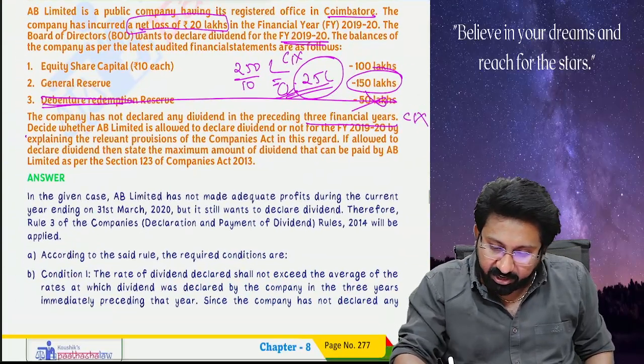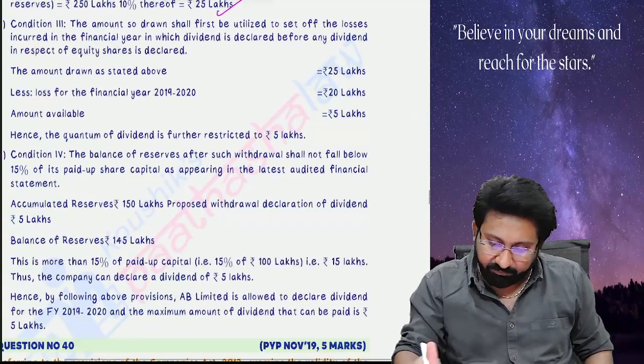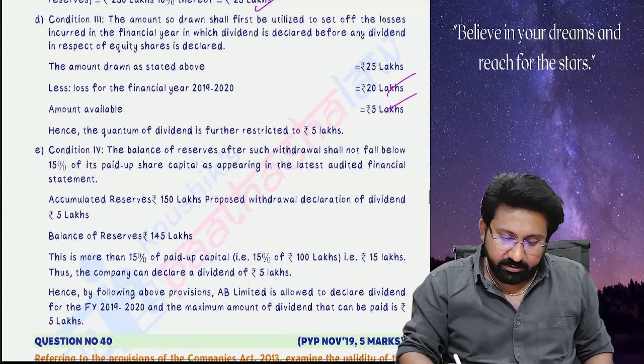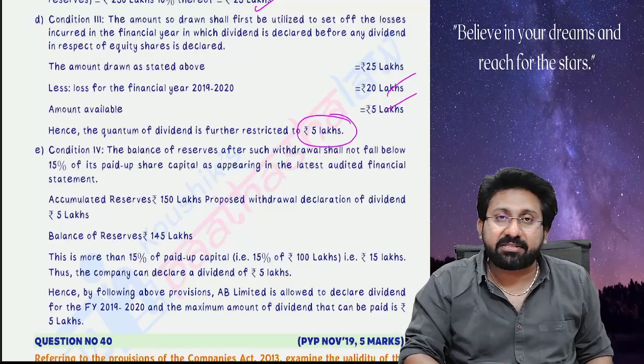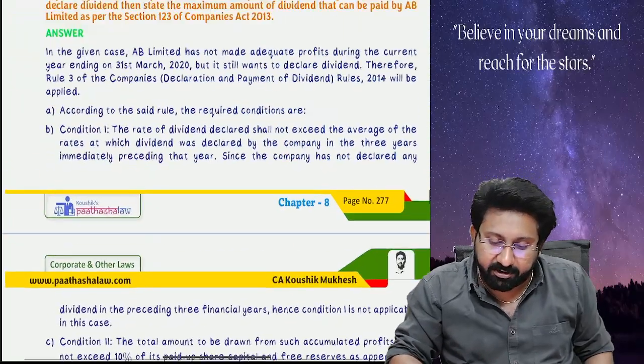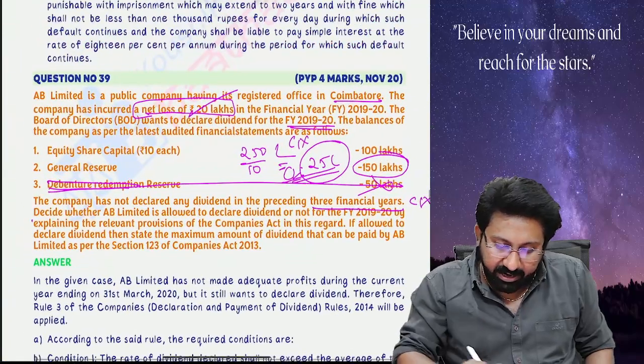How much is the current year loss here? Compare again, 20. Set off this 5 lakhs. Okay. Now after that, how much is it? 5 lakh. And condition 4, balance in the reserve should not be less than 15% of the paid up share capital. Balance in the reserve.